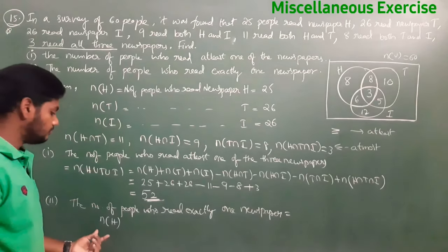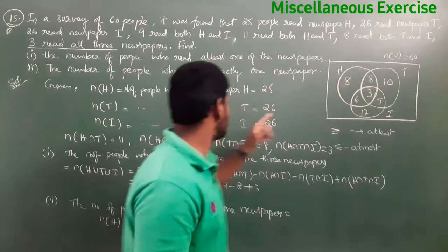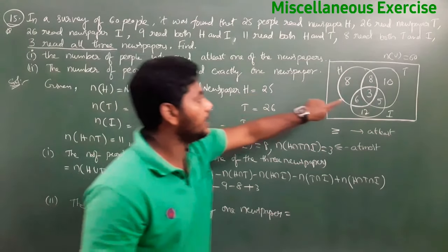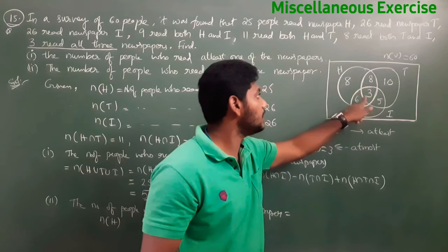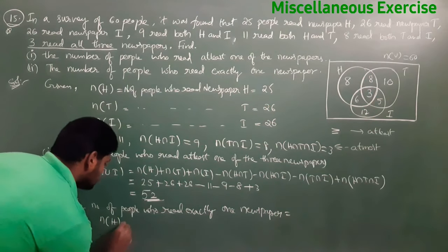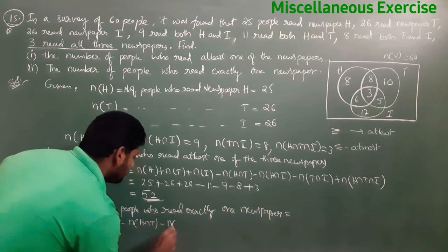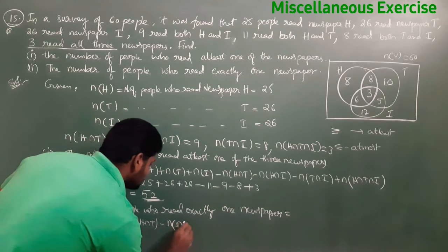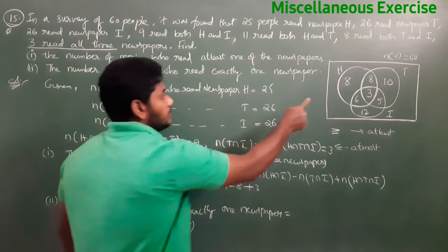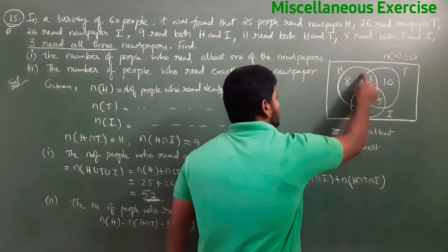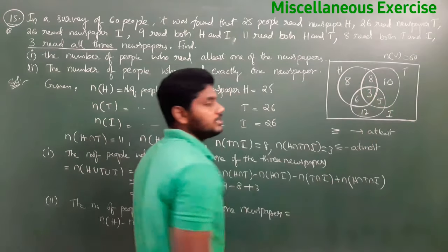N of H. N of H means this total. That is what is given, 25. N of H minus this part you delete. What is that? N of H minus N of H intersection T minus N of H intersection I. In that N of H, if we remove N of H intersection T and N of H intersection I, we get this part only now.